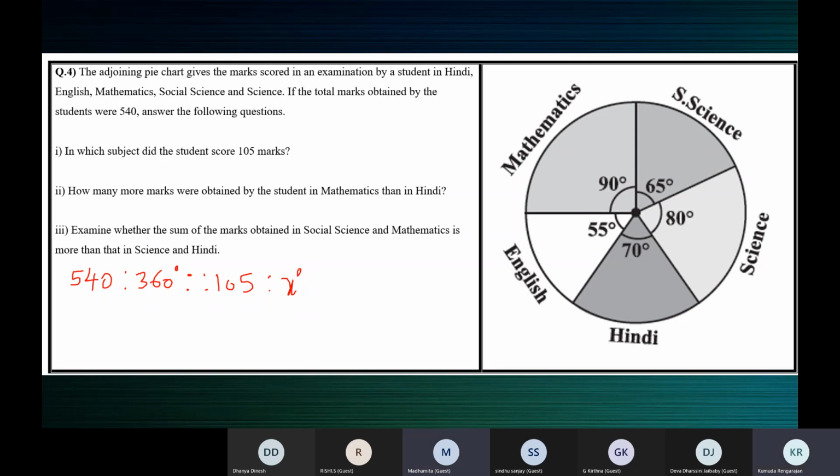Ma'am, I actually found the answer, but with a different method, ma'am. Yeah, that's okay. What's the answer? Hindi, ma'am, 70 degrees. So you're getting 70 degrees. Yes, ma'am. What about others? Who has worked using this proportion? I'm working, ma'am. I'm not completed.